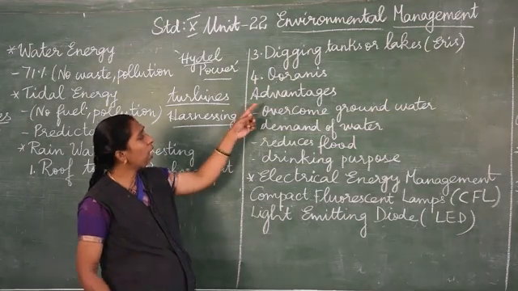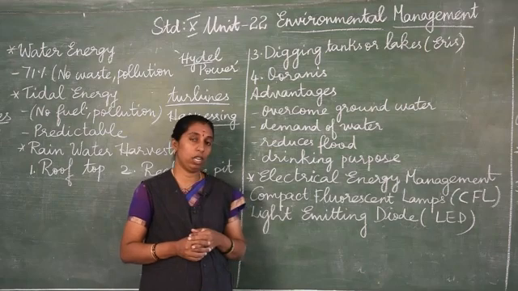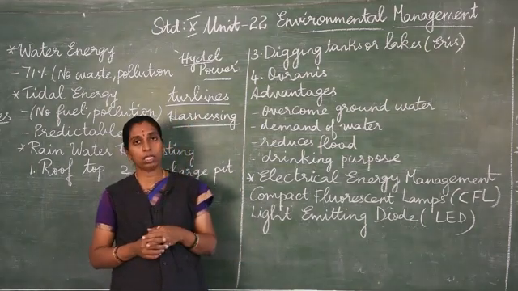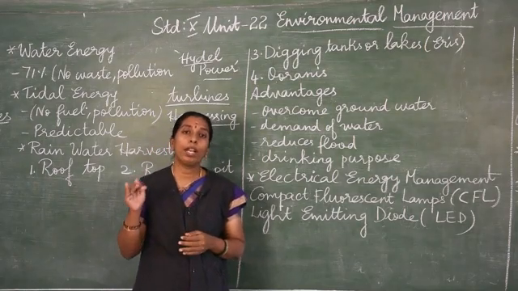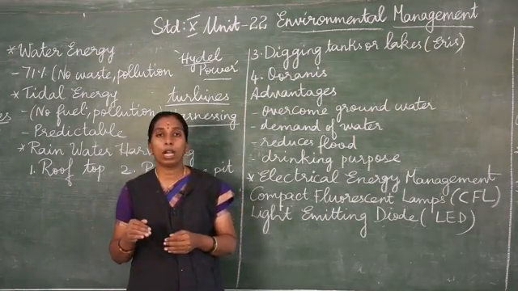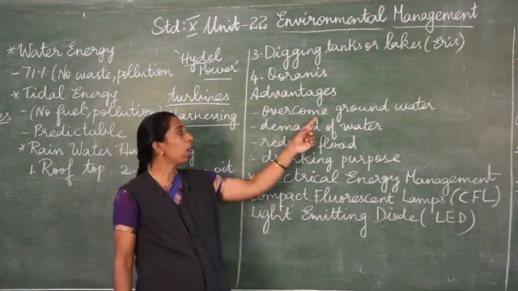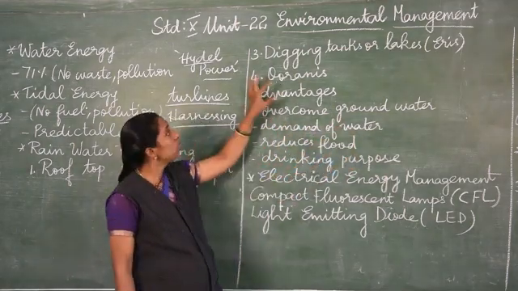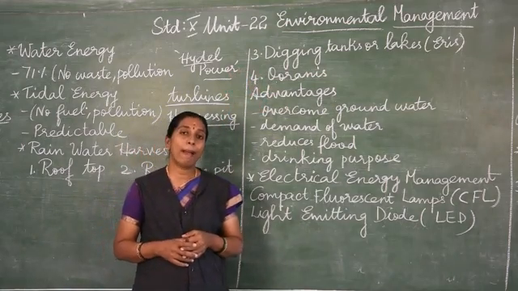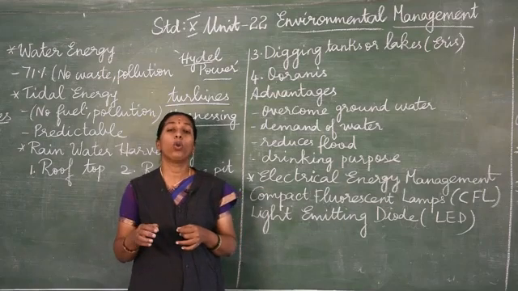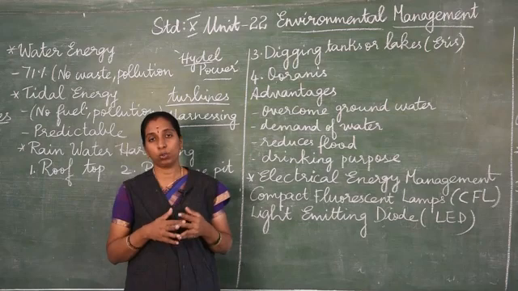Then what are the advantages of rainwater harvesting? First, to reduce groundwater depletion and to raise the groundwater level, rainwater harvesting is used to meet the demand for water.